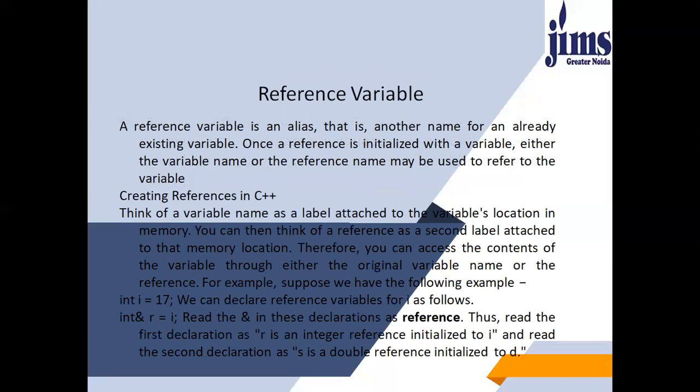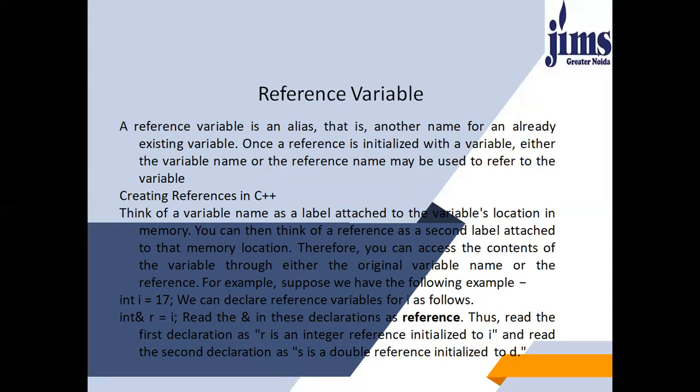Reference variables. A reference variable is an alias, that is another name for an already existing variable. Once a reference is initialized with a variable, either the variable name or the reference name may be used to refer to the variable. Now, how to create references in C++? Think of a variable name as a label attached to the variable's location in memory. You can think of a reference as a second label attached to that memory location. Therefore, you can access the contents of the variable through either the original variable name or the reference.